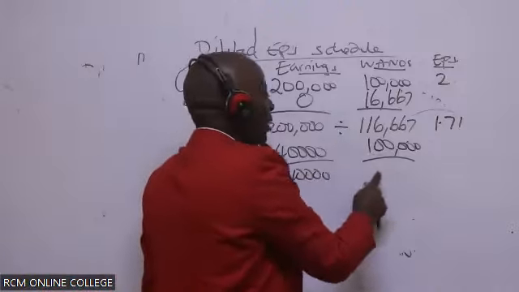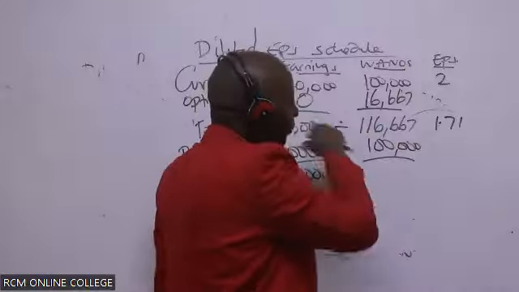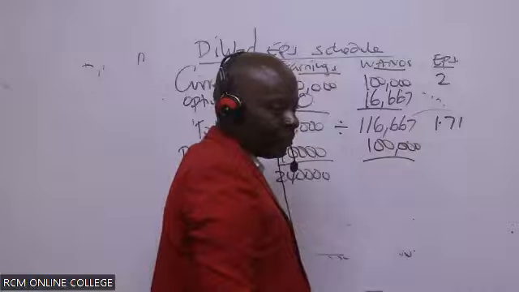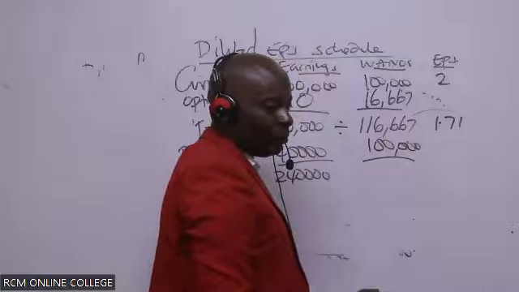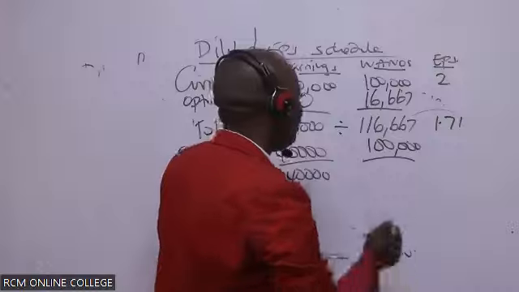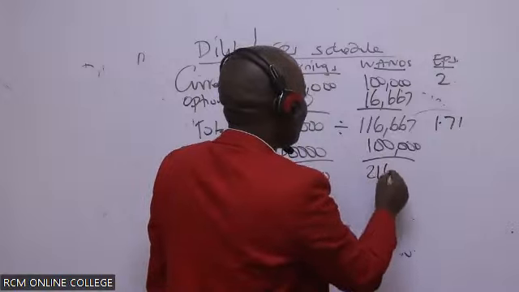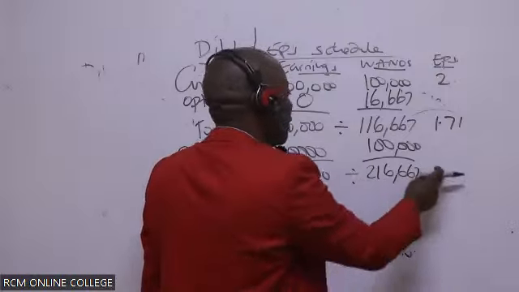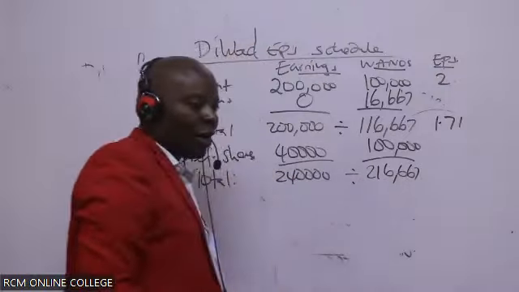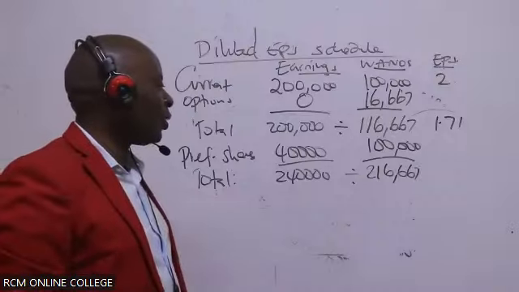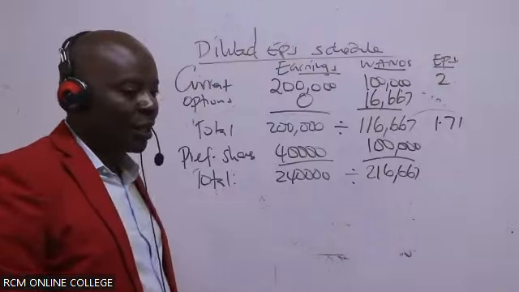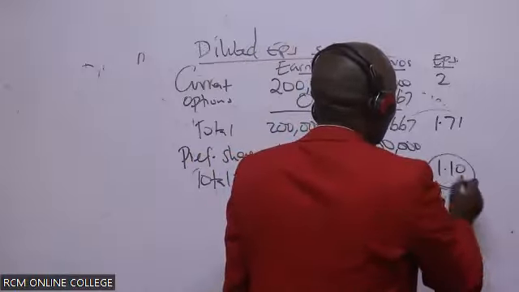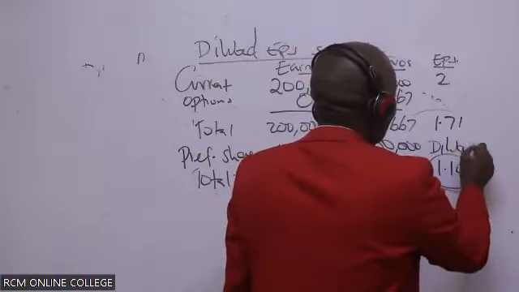240,000. This plus this will give me what figure, somebody? 100 plus this, 216,667. So when you divide, is there somebody who is able to give us this figure, 240,000 divided by 216,667? It's gone down, and this automatically becomes the diluted EPS.